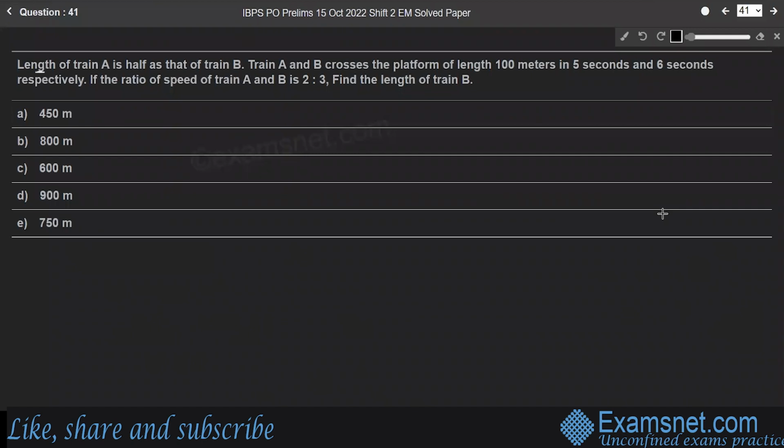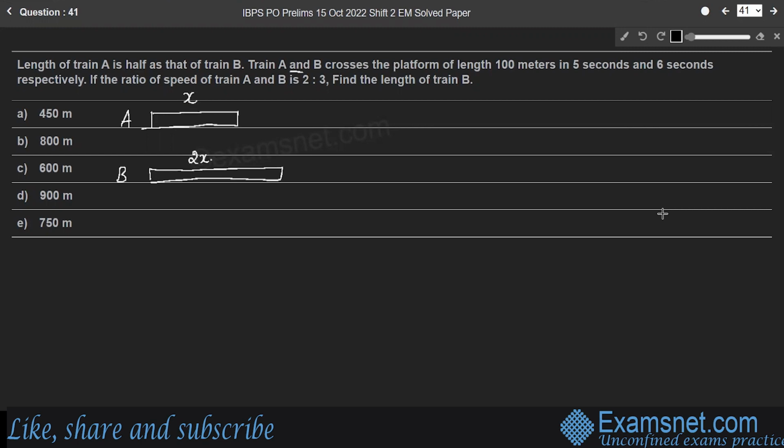Question 41. The length of train A is half that of train B. Trains A and B cross a platform of length 100 meters in 5 seconds and 6 seconds respectively. If the ratio of the speeds of train A and B is 2:3, then find the length of train B. So consider trains A and B. Here it is given that the length of train A is half that of B, right? So if we consider x as the length of train A, the length of train B becomes 2x, right?